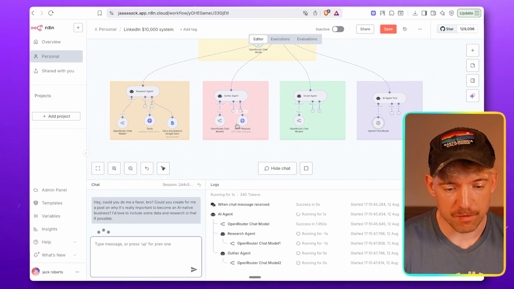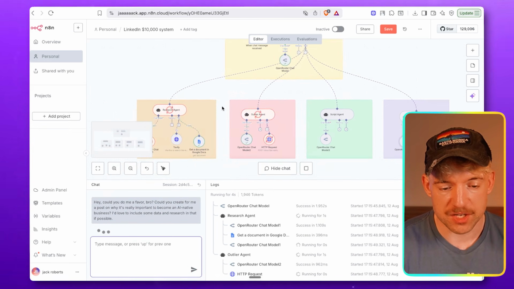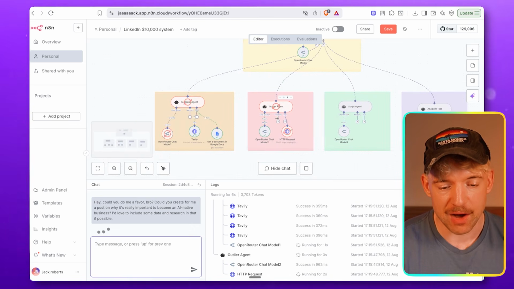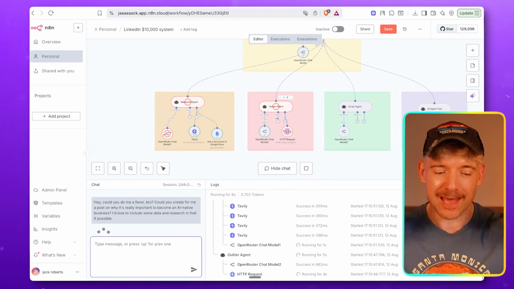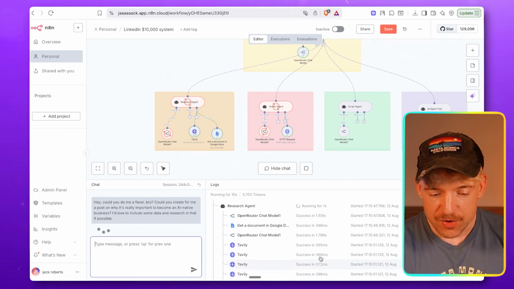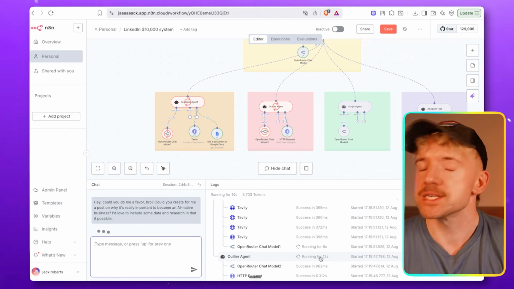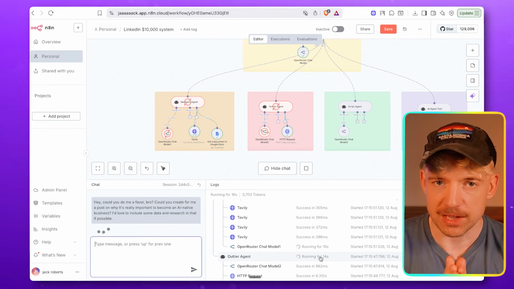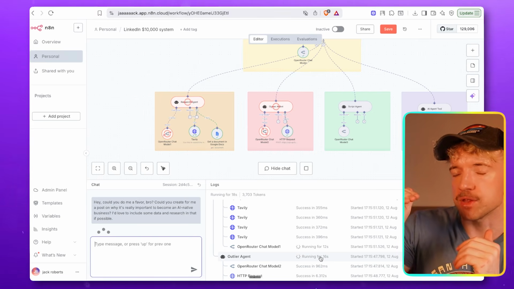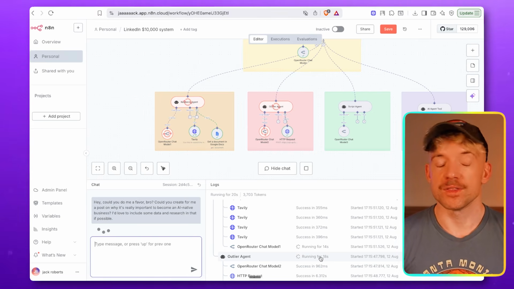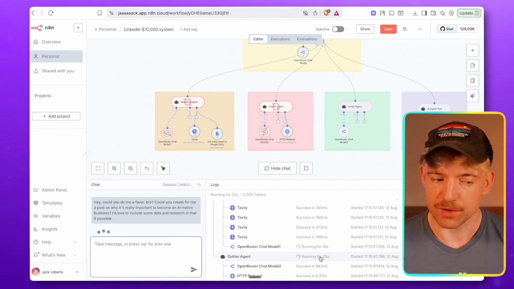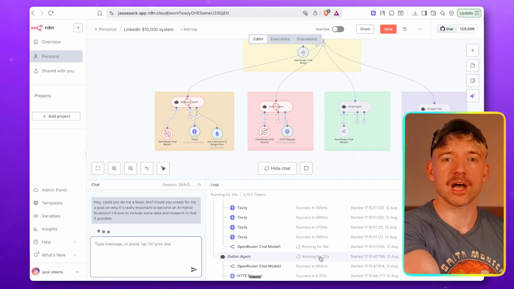So look at this now. We fired it off. What's going on? The first agent has gone through. It's doing research and it's finding outliers simultaneously. We got double AI agent action going on, which is really cool. And you can see, guys, the logs. Crucially, look at the logs. If things aren't working, the answer is in the logs. You can see, is it doing everything? You think of yourself as like the inspector, right? You're inspecting what's going on. You know, is this guy doing his job? Is that guy doing his job?